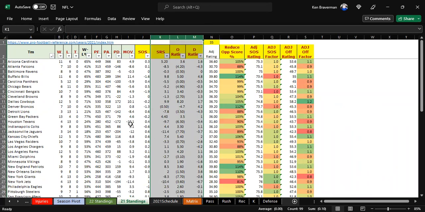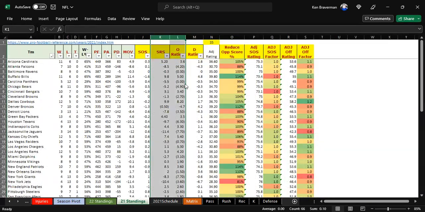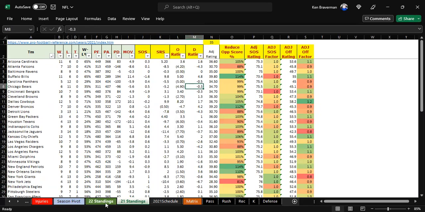If there's anything that I have qualms about with the algorithm here in week 2, it's the fact that we still have to use these numbers from last year, and we know the teams have changed. That is frustrating, but I don't know what else to do, because otherwise we're going to be manufacturing our own ratings, and I'd rather just use last year's. It's going to be closer than anything we make up.